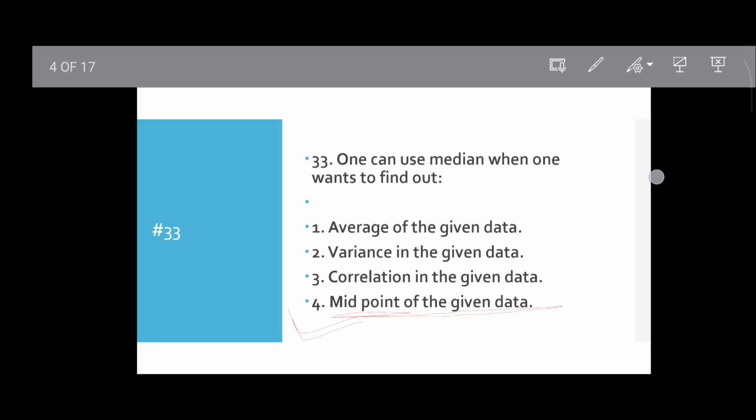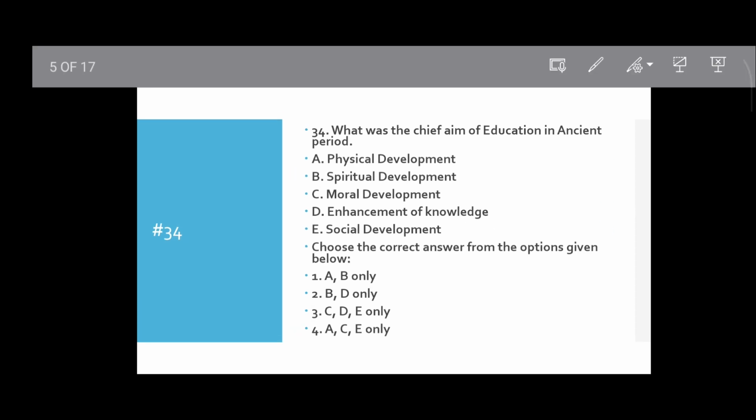Question number 34. What was the chief aim of education in the ancient period? Physical development, spiritual development, moral development, enhancement of knowledge, social development. Which will be correct among these options?